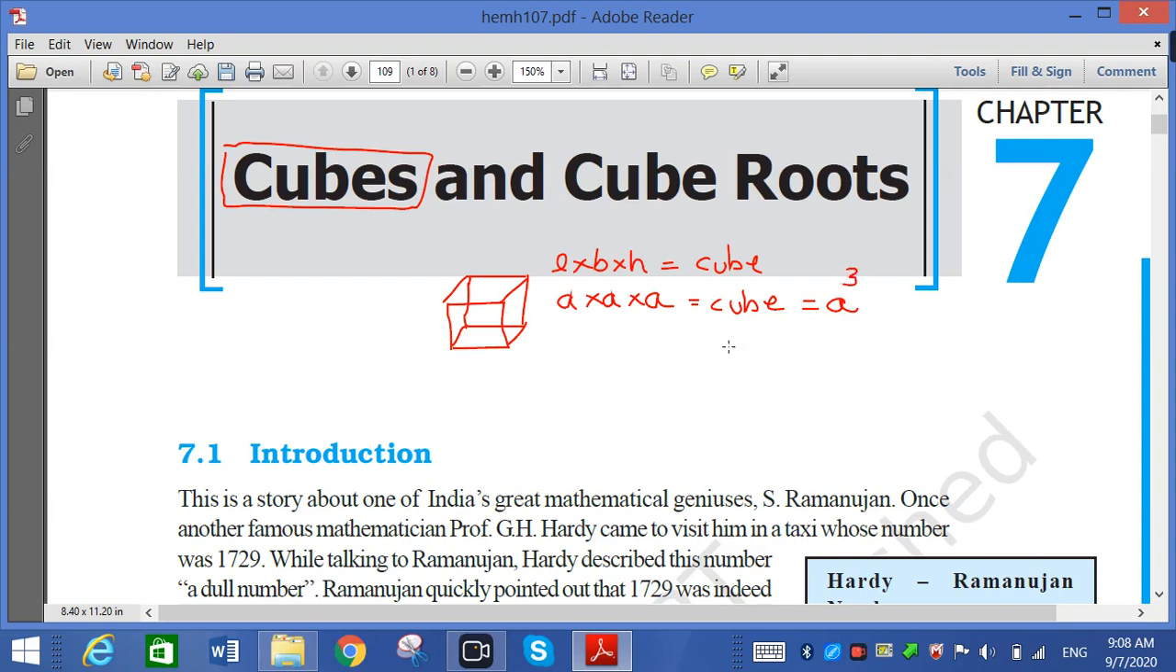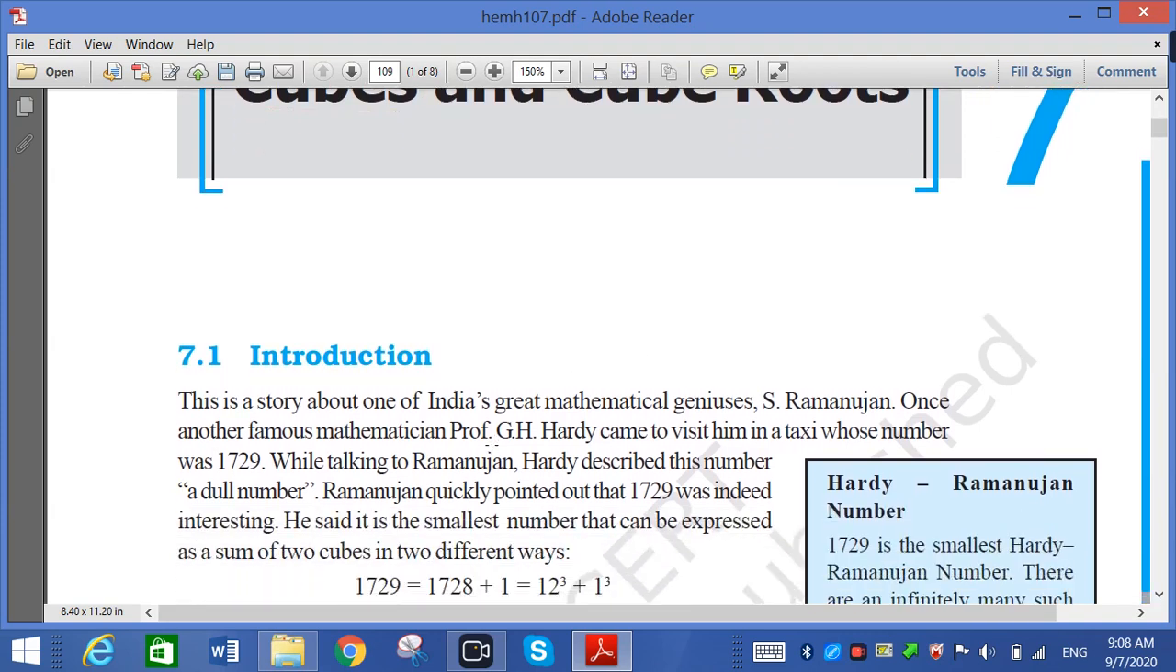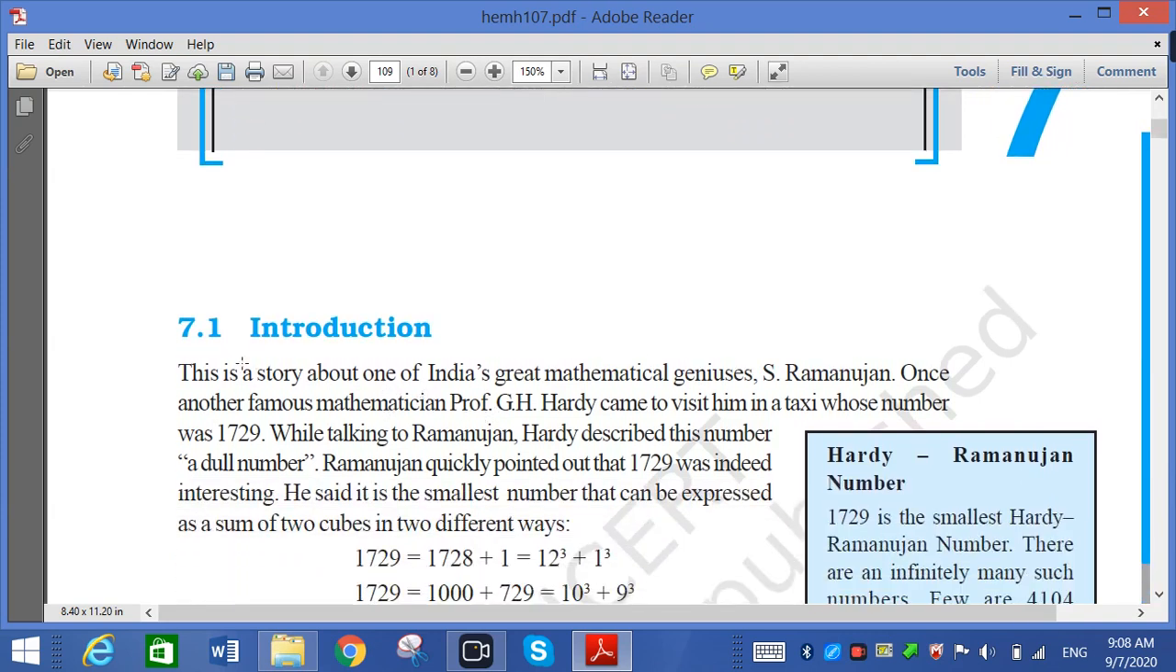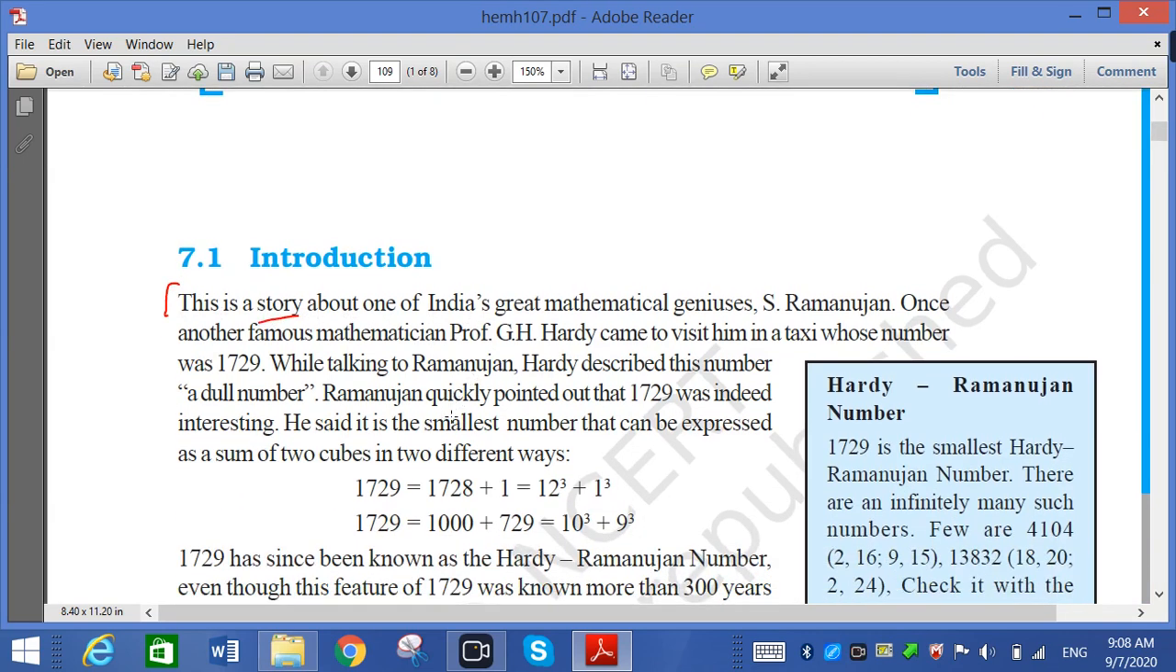If we multiply any number 3 times, we can say it is a cube. So first of all, we have to read the introduction related to it. Okay, what is the topic related to it? Here is one story related to the great Indian mathematician, whose name you already know, that is Ramanujan. Once another famous mathematician, Professor G.H. Hardy, came to visit in a taxi whose number is 1729.